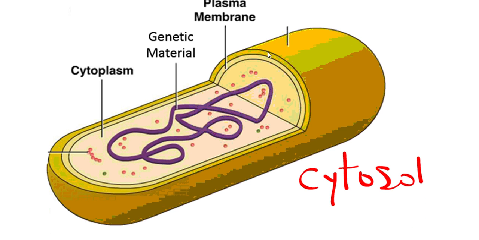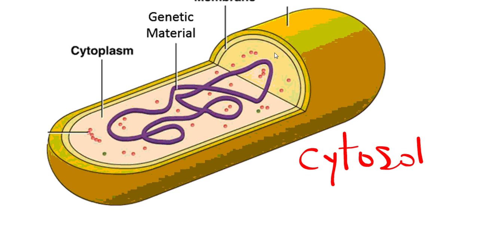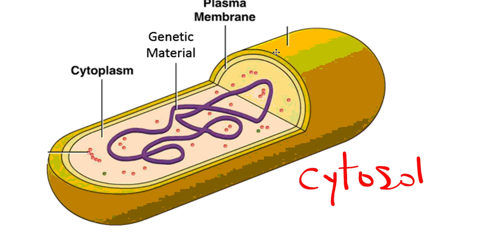And the last thing that all cells have and all cells share is genetic material. All living things contain DNA. Now notice, I did not say that all living things have a nucleus, because that's not true. Check out this bacteria cell. It does not have a nucleus, but it does have DNA. All living things have genetic material. This is the instructions for how the cell is to operate.